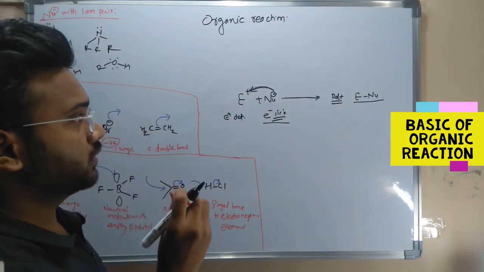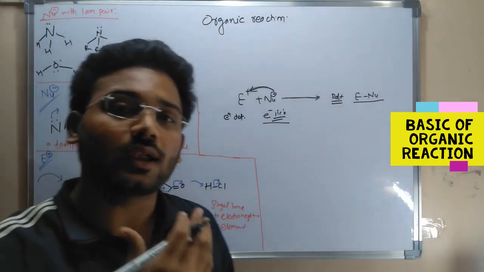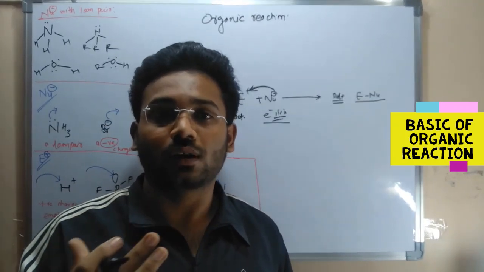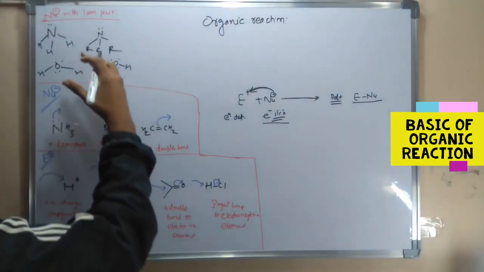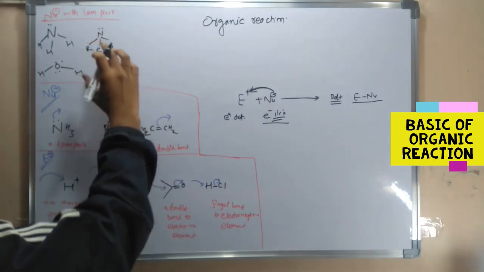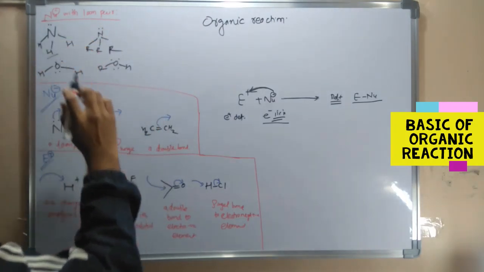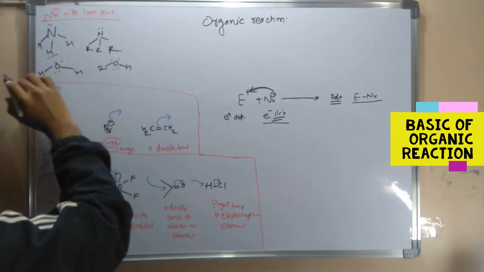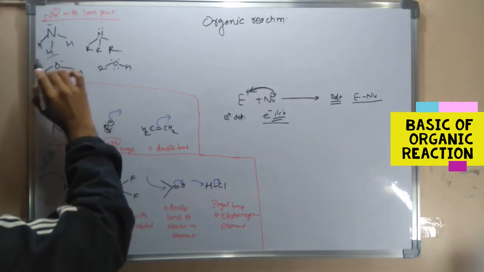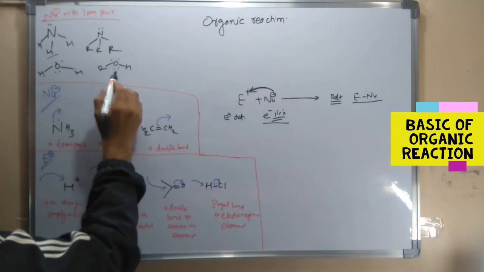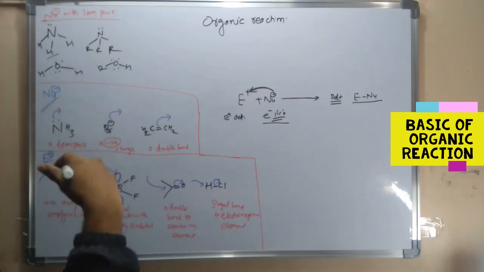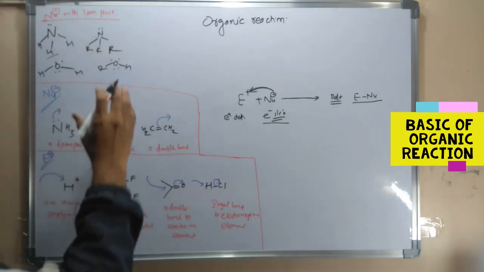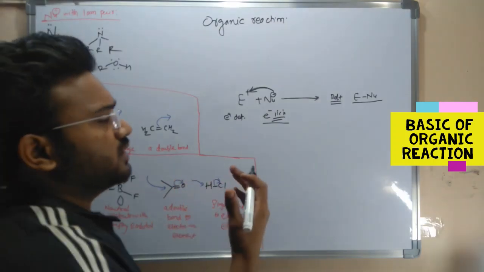Next, how to identify the nucleophile and electrophile? We must know how to identify them. These are examples of nucleophiles. This is ammonia. It donates its lone pair of electrons. Then these are the amines, this is water, and these are the alcohols. They have the capacity to donate electrons. They always donate electrons. That's why we call them nucleophiles. And electrophiles always accept electrons.